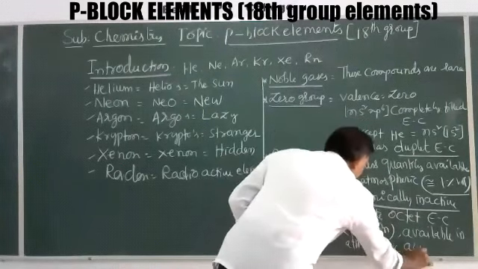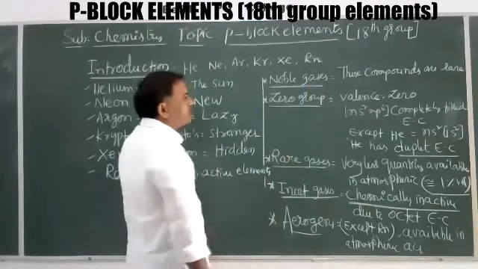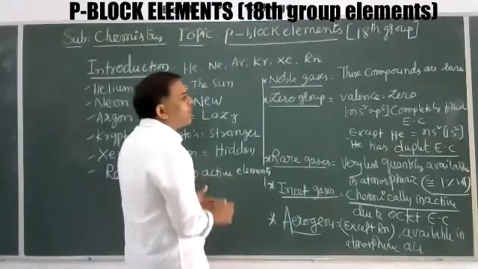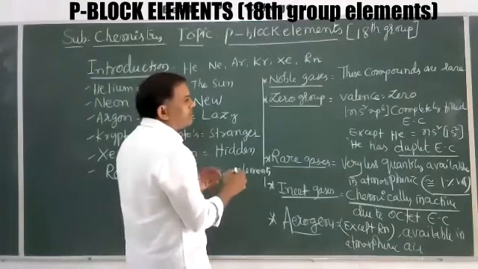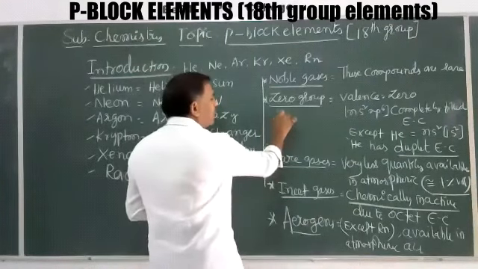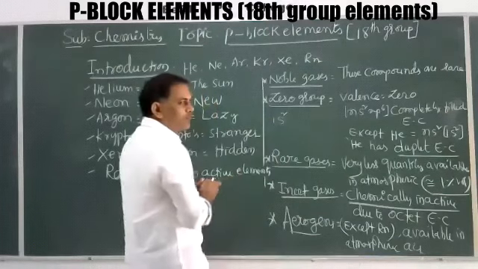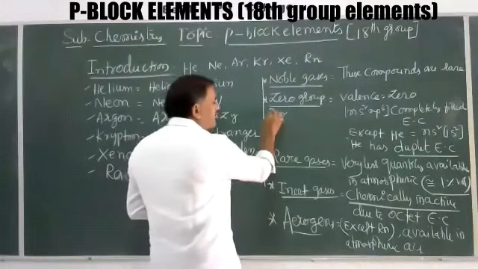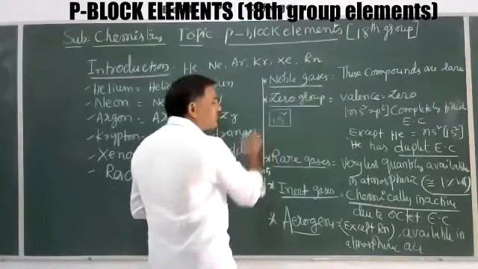All these are arranged under the 18th group in the long form of the periodic table, that is, P block elements, except helium. Helium's electronic configuration is 1s2, and the last electron enters an s subshell.